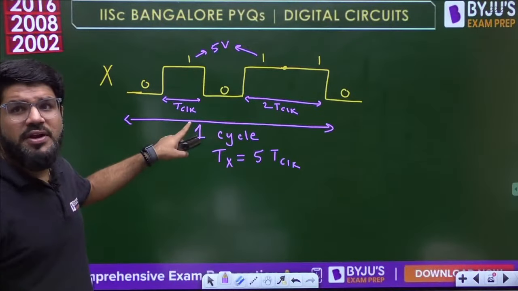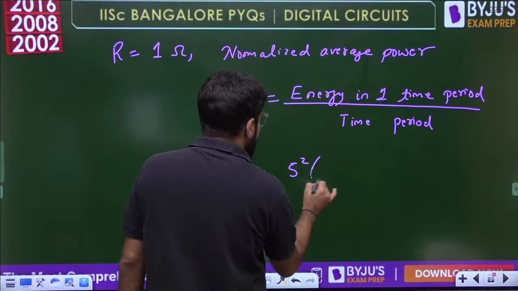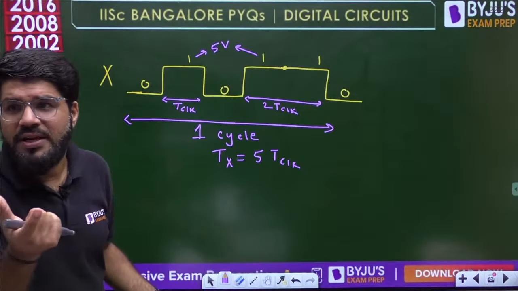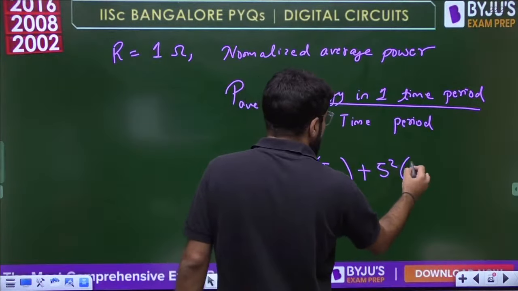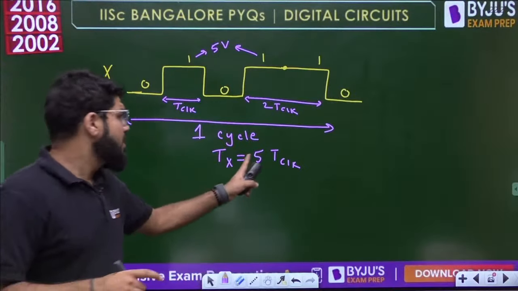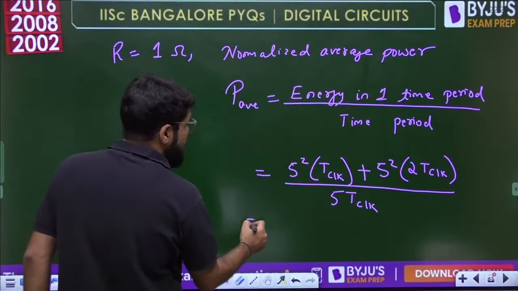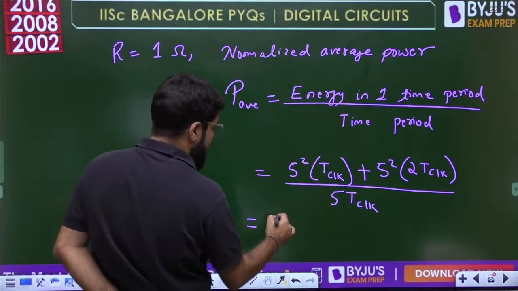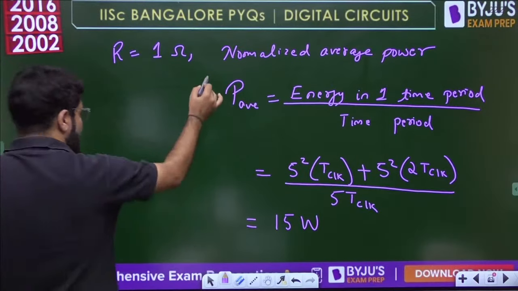So what is the energy of a rectangular waveform? Amplitude square into duration. That is 5 square into duration T clock, plus logic level 0. The signal is 0, that means it has no energy content. Again the signal is 1, that is amplitude 5 volt, so again amplitude square into duration, and then the next duration is 2T clock, divided by the total time period of the periodic waveform. The total time period is 5T clock, and that is why T clock is not required. One 5 will cancel, T clock will also cancel, so 5 plus 10, that is equal to 15. That is the average power, but that is for R equal to 1.